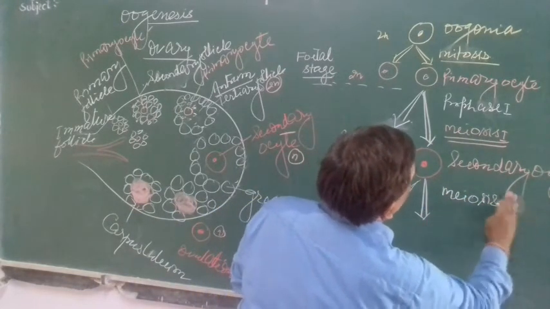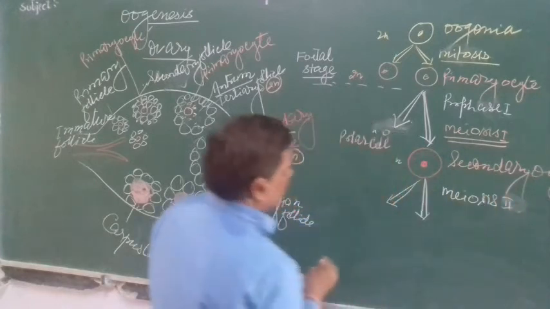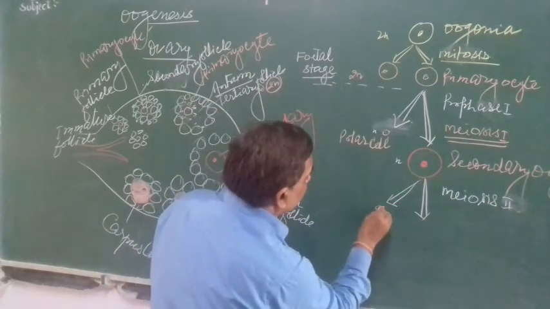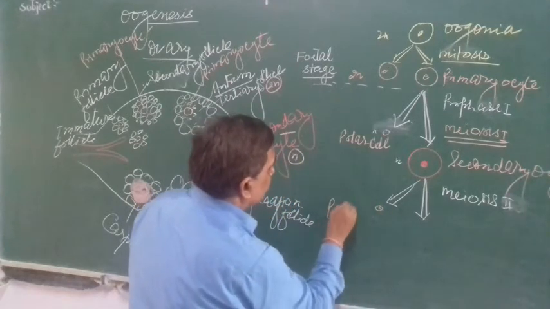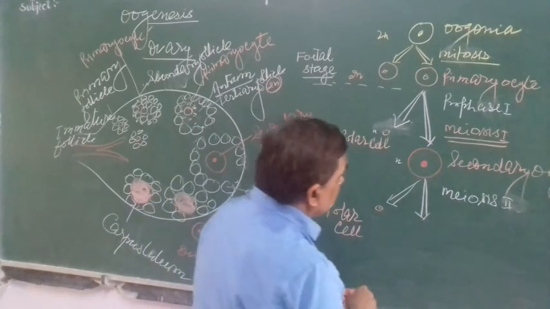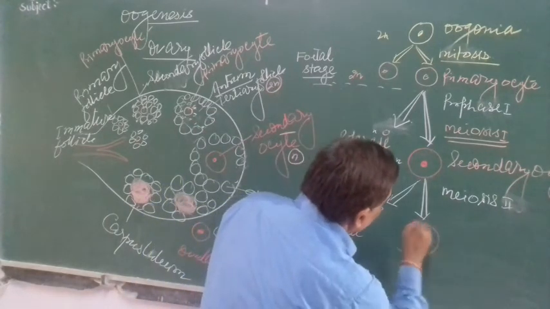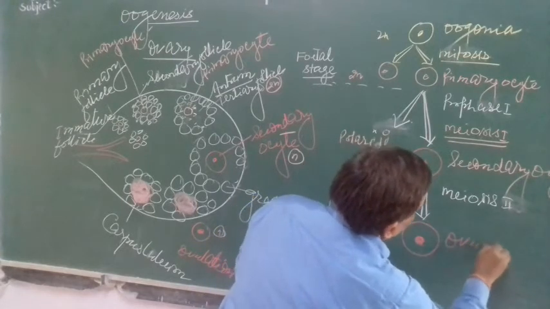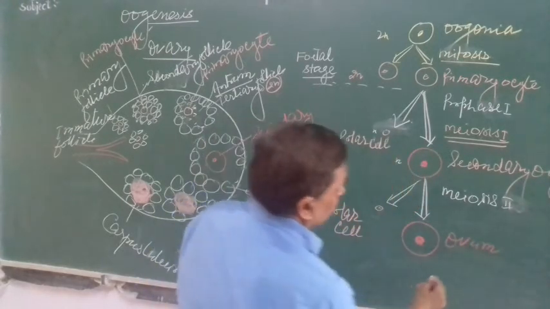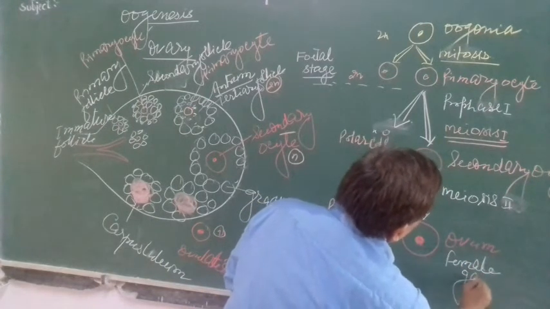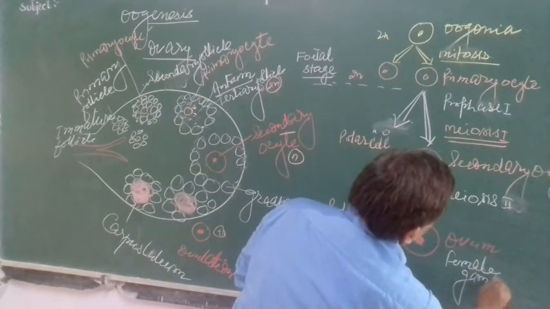As you know, meiosis second is similar to mitosis. So it produces one more polar cell, and here is an ovum. This is ovum or female gamete.